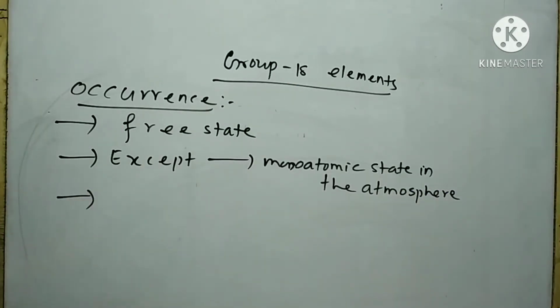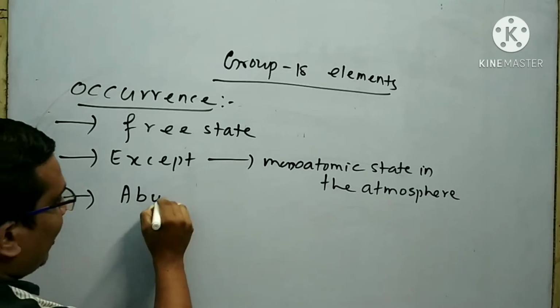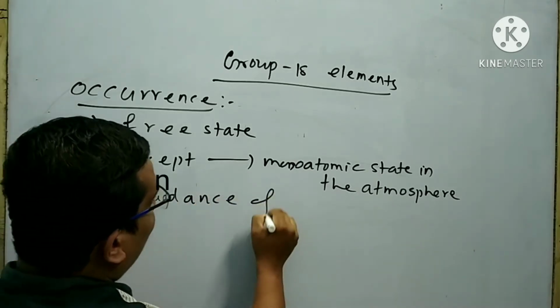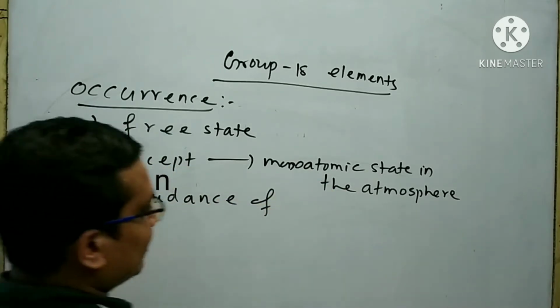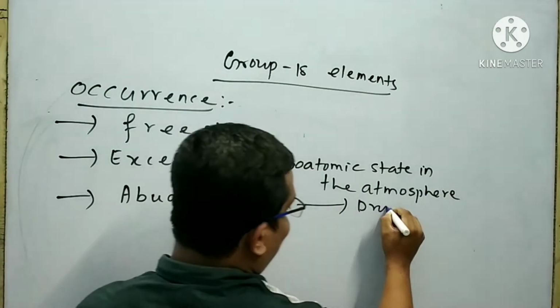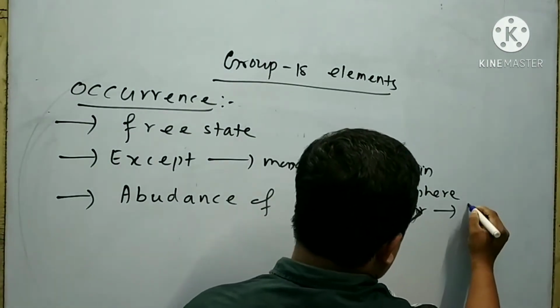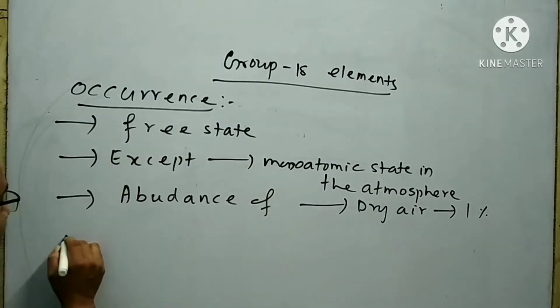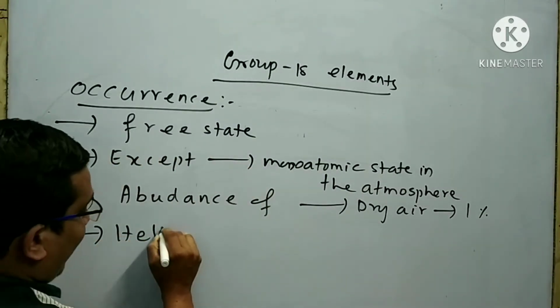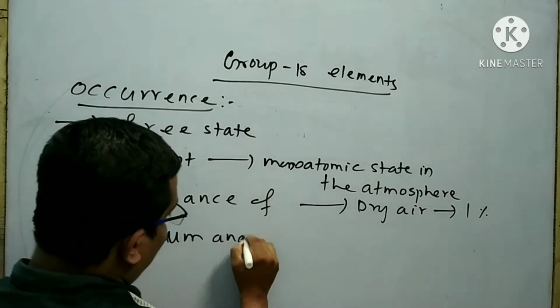The total abundance of group 18 elements in dry air is 1%.